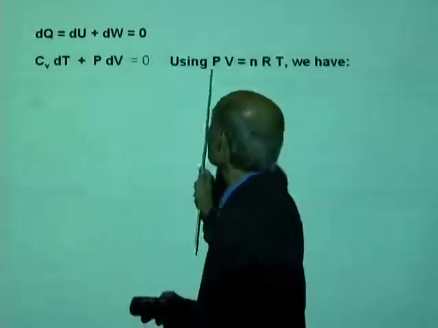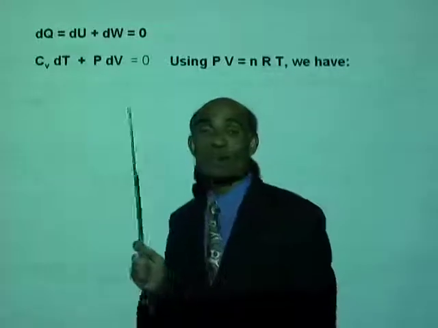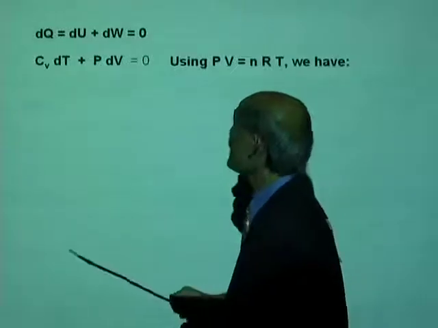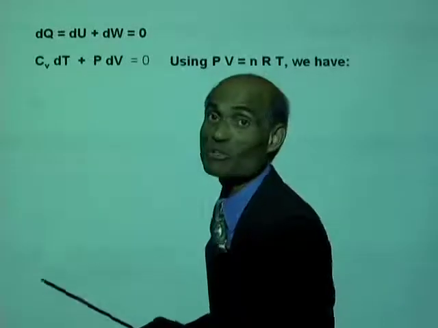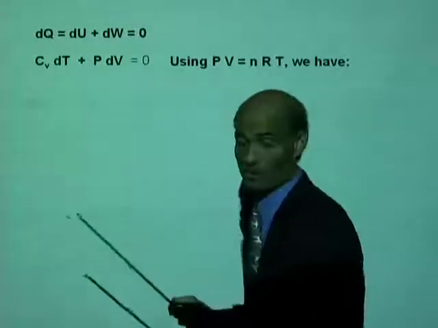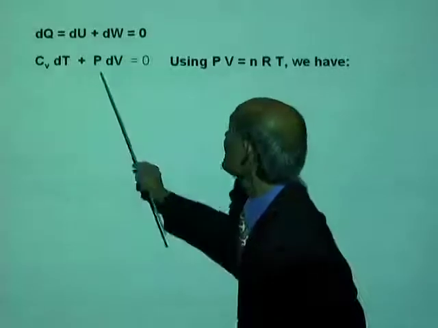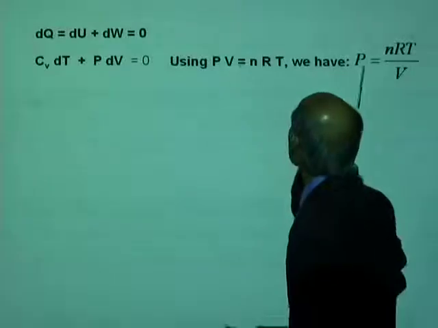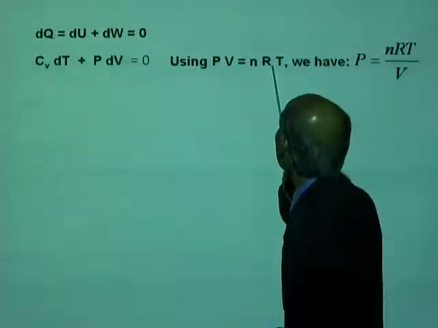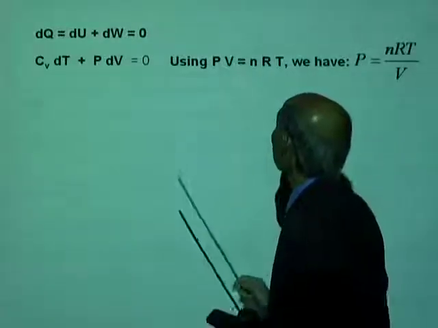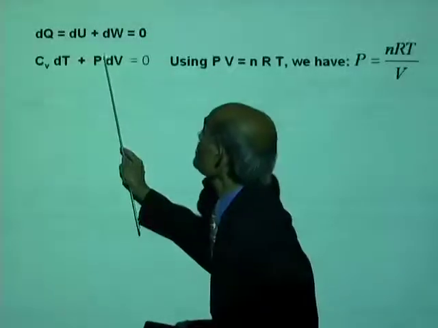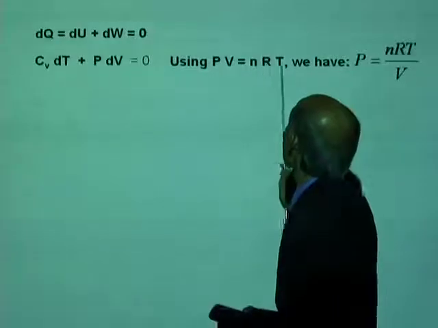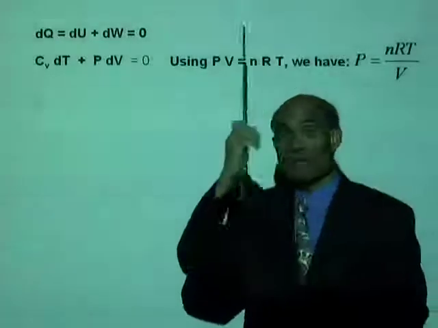And now we use the equation of state, which is PV equal to nRT. What can we do there? Well, we can find the value of P from there. Is that right? We can find P equal to nRT divided by V. So what happens if you replace this P by nRT divided by V?